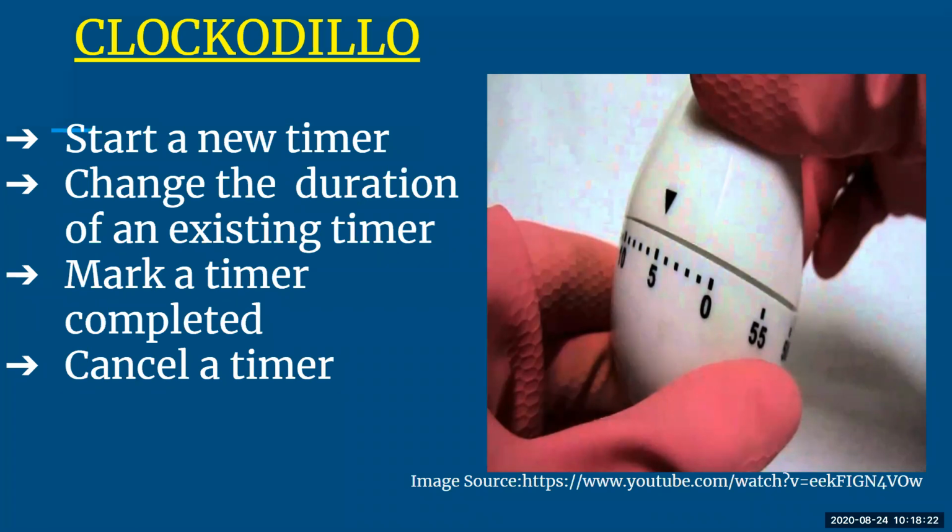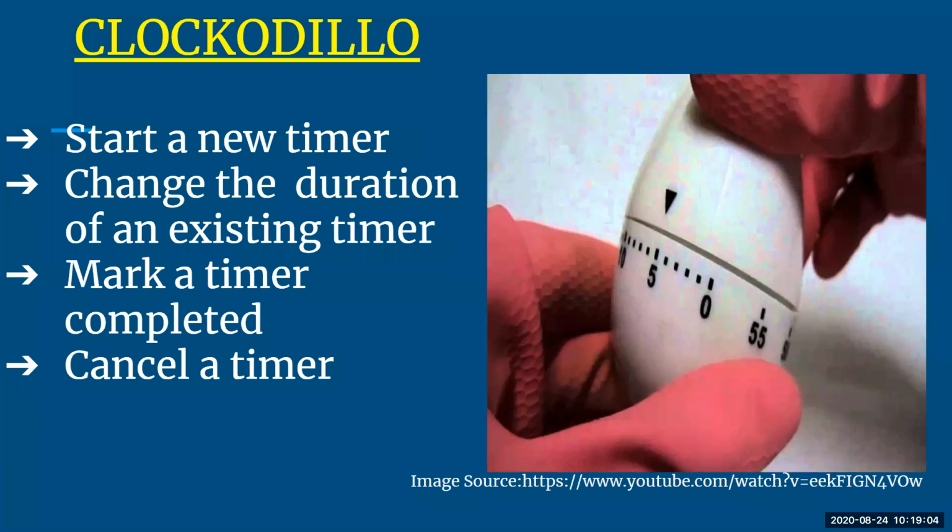Here are the important elements, or you can say the important tasks, when I talk about the Crocodilo API. The first is starting a new timer, wherein you are going to set a new time. Second, changing the duration of an existing timer. If you have already set a timer and you want to increase the length of the time, then you can go for this. That is your second task. Third, mark a timer when it is completed. So you can mark the exact time when you have completed the task. In case you think that you are going to take more time, then you can cancel the timer. Okay, so these are the series of tasks which will be done by your Crocodilo API.